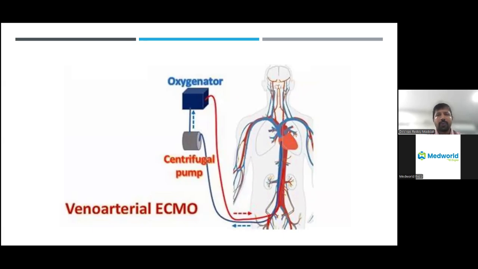There are two types of ECMO called veno-venous and veno-arterial ECMO. For cardiogenic shock, we tend to use veno-arterial ECMO. And veno-venous ECMO is mainly for the COVID cases and where the lung is primarily affected. If the heart is good, then we go for veno-venous ECMO. In veno-arterial ECMO, again, as I mentioned, there is a pump as well as the oxygenator. It draws the deoxygenated blood from the femoral vein into the oxygenator. Again, with the help of the pump, it pumps to the heart so that the kidneys, brain, and rest of the organs will receive the blood supply, even though the heart is not functioning. In ECMO, the heart will be at a standstill and would pump sometimes, if the body is still able to survive with the help of the ECMO.